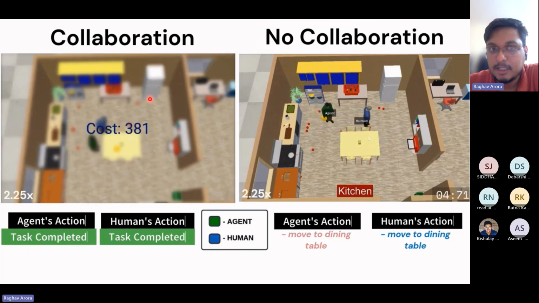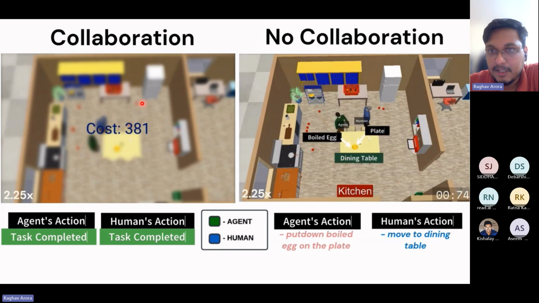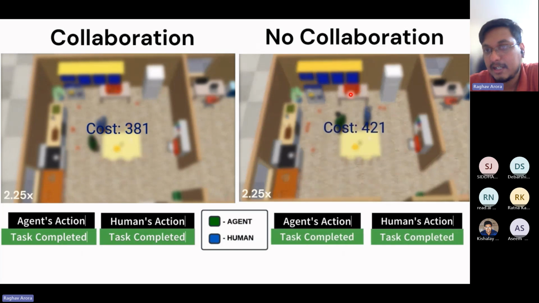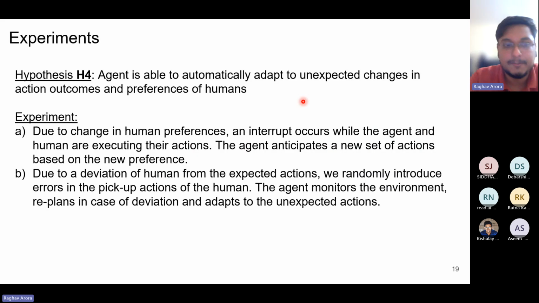So on the left hand side, the total cost was 381, and the plan has finished, execution has finished, while on the right hand side it takes longer time to finish, and there's more idling time for the agent and the human. With this, we'll close the hypothesis H3 and show that collaboration is effective for our environment.